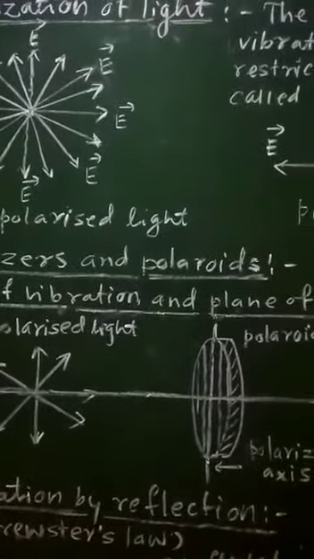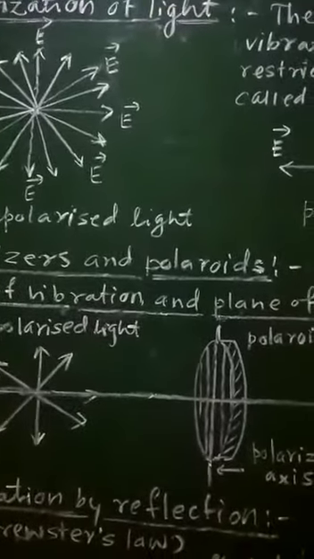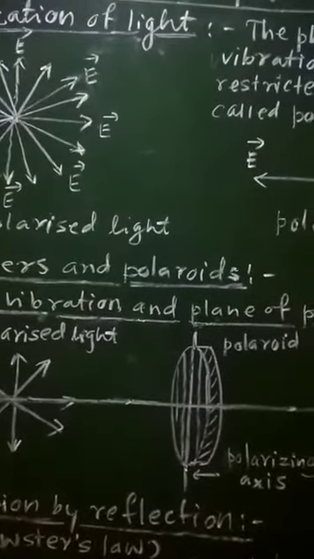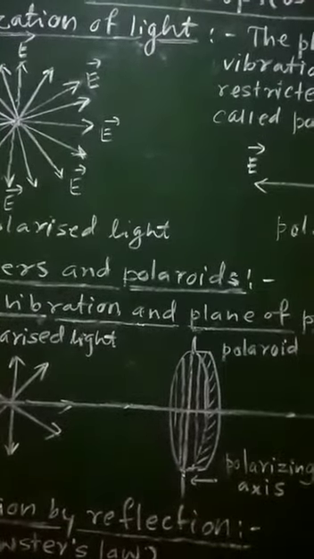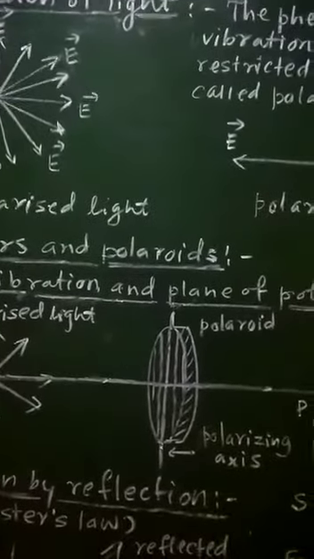The materials which allow only those light waves which have their electric field along a particular direction to pass through and block all other waves which have their electric field in other directions, such materials are called polarizers.